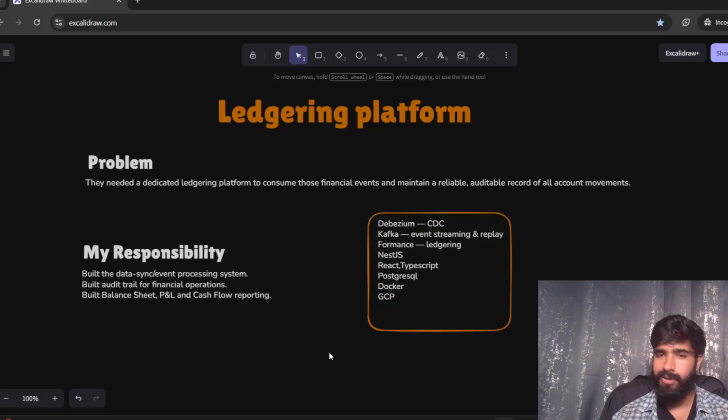Then I built the audit trail for that. If any operator comes into the ledgering platform, they will perform certain actions, so entries will happen in different books and postings. After that action was performed, they can see in the audit trail what the action was and what happened. So that was the thing that I worked on.